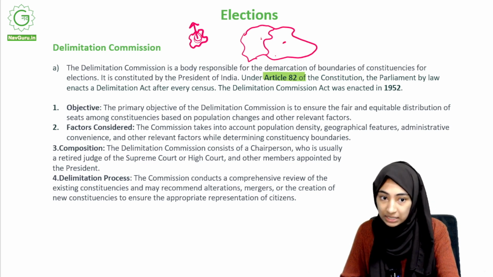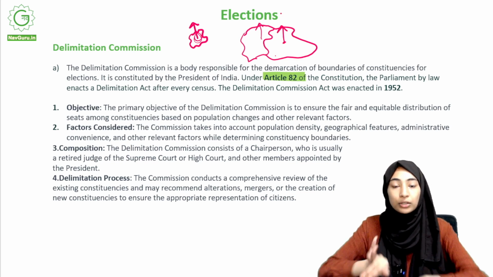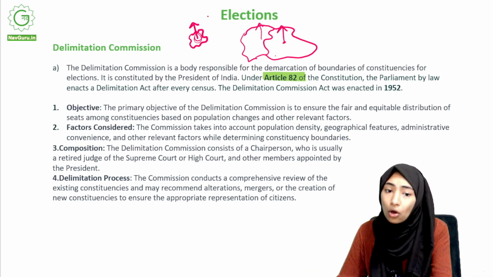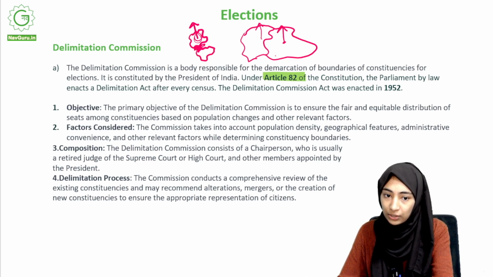That is one case where the delimitation commission works. They might split up constituencies, or if there are two constituencies which are too small, they might just merge them together and treat them as one constituency.